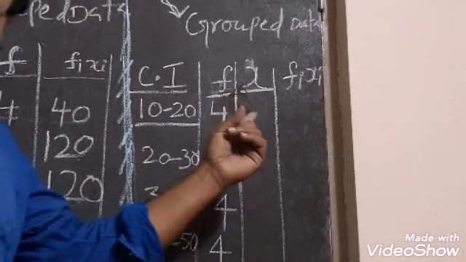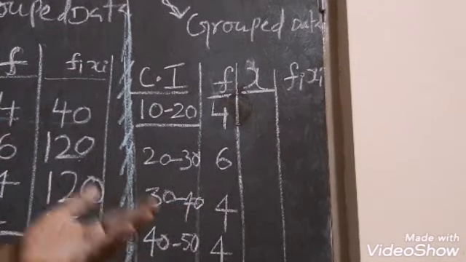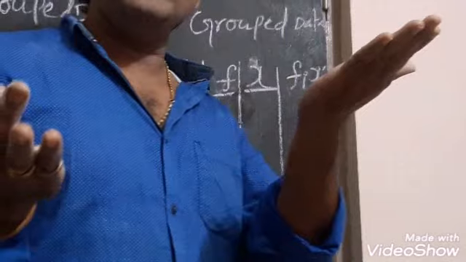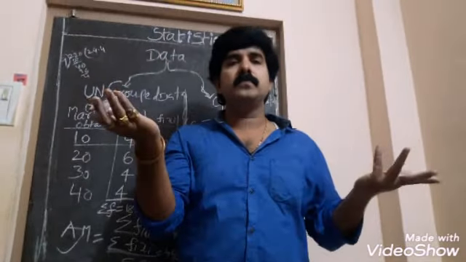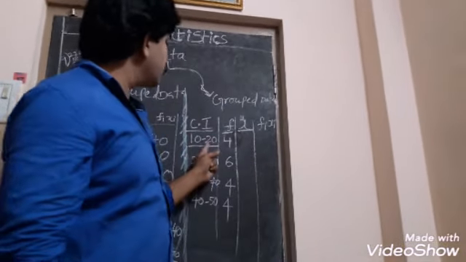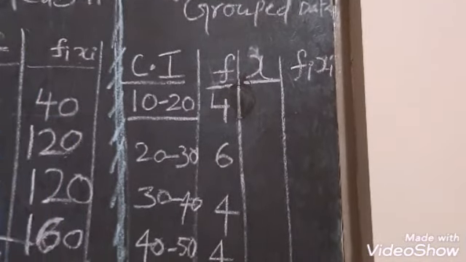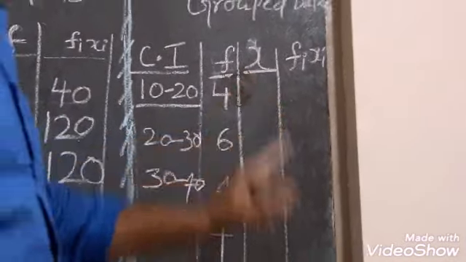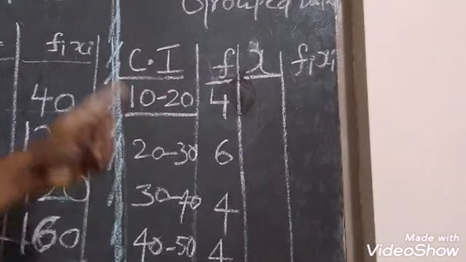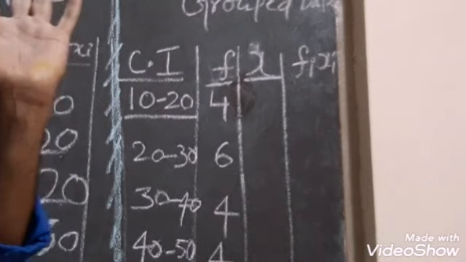What would be the value of X? It is nothing but lower value plus upper value by 2. So 10 plus 20 by 2, it happens to be 15. Is it not? So X is nothing but mid value of the class interval. How you can define X? X is the mid value of the class interval.